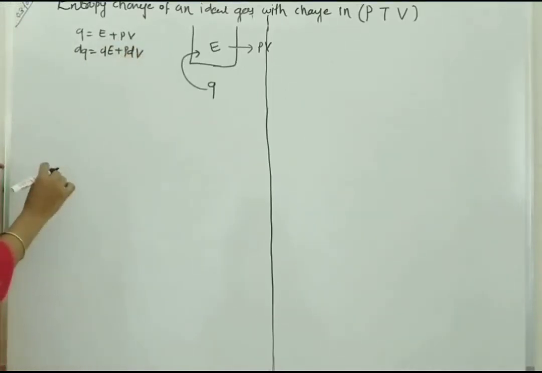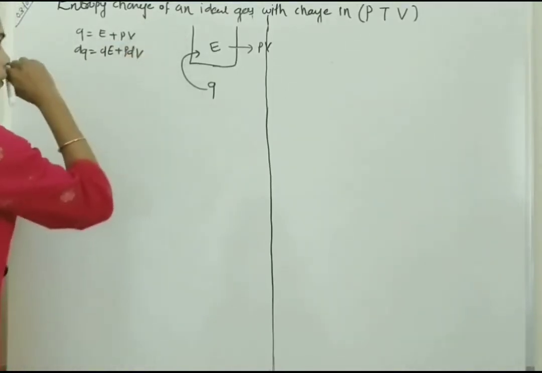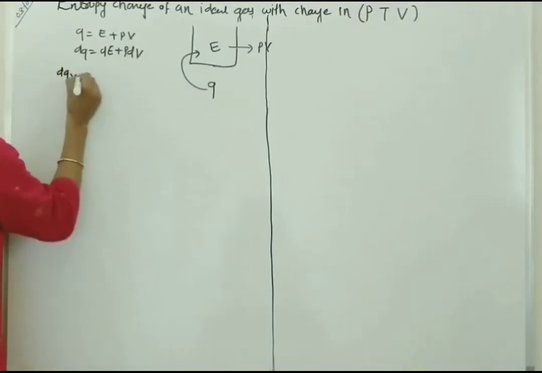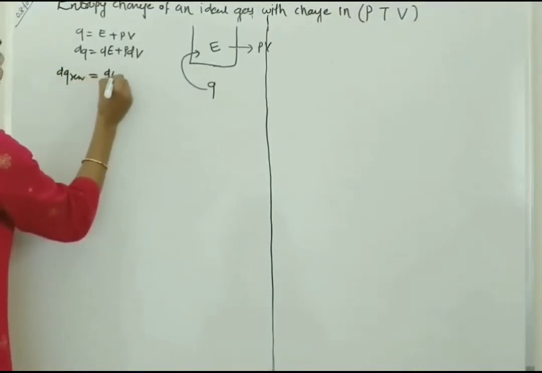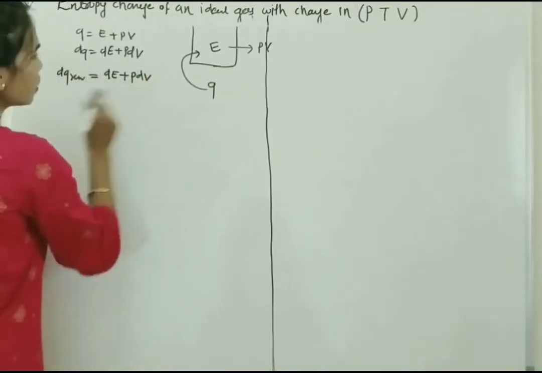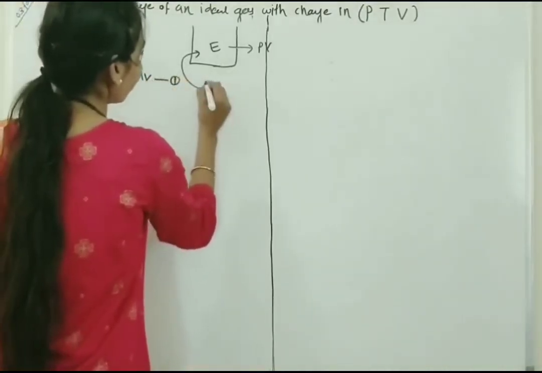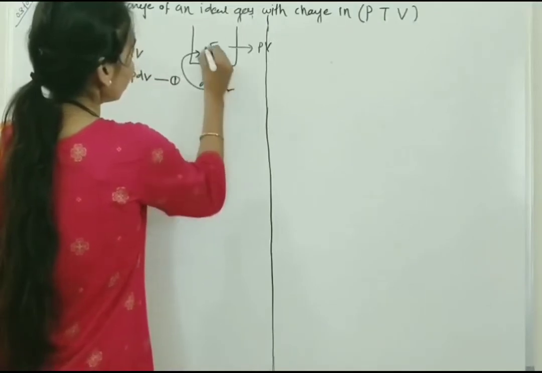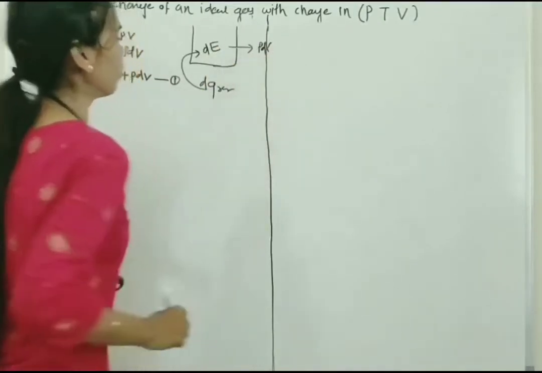For a reversible process, dQ reversible is equal to dE plus P dV. This is equation number 1.